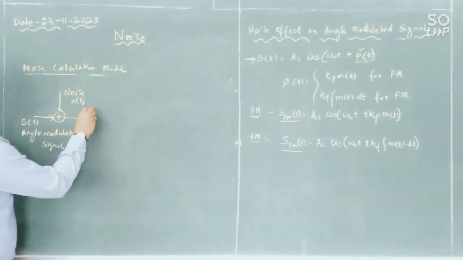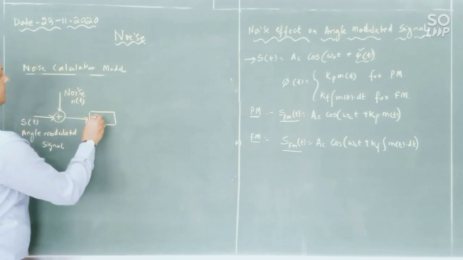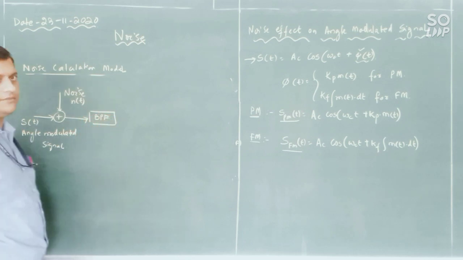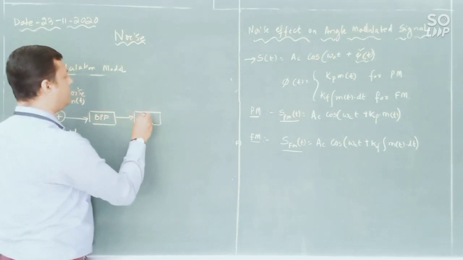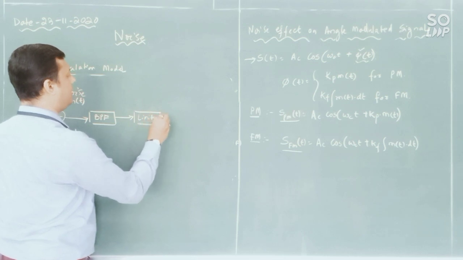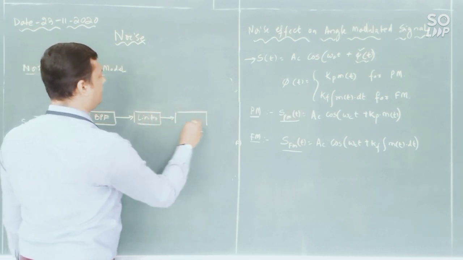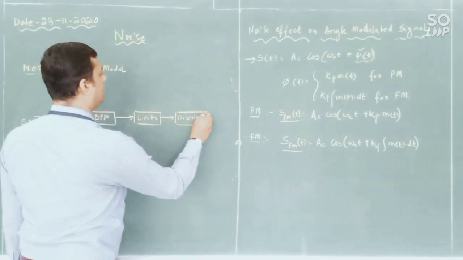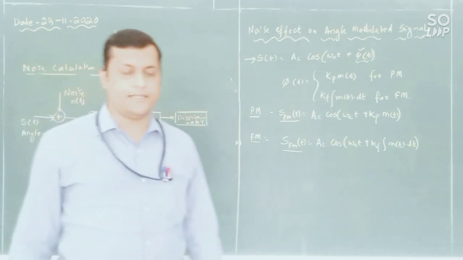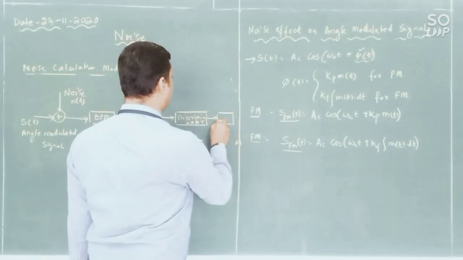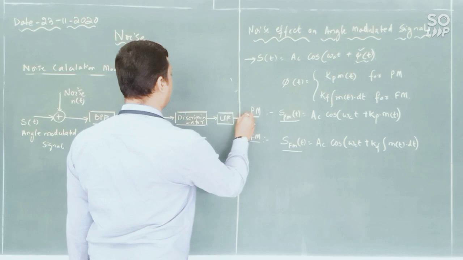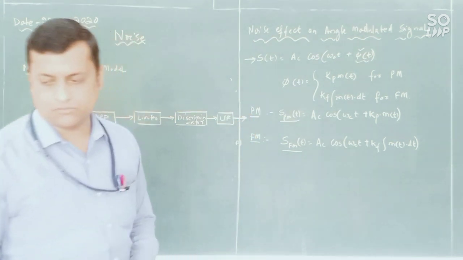Next, it will enter a band pass filter at the receiver end. Then it will enter the limiter circuit, and then the discriminator. It is a discriminator circuit, and then it will enter the low pass filter, and then you can determine the outputs.